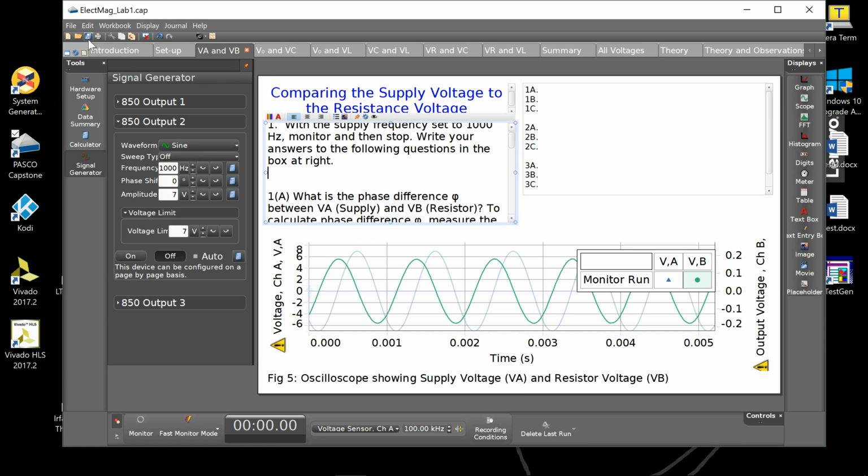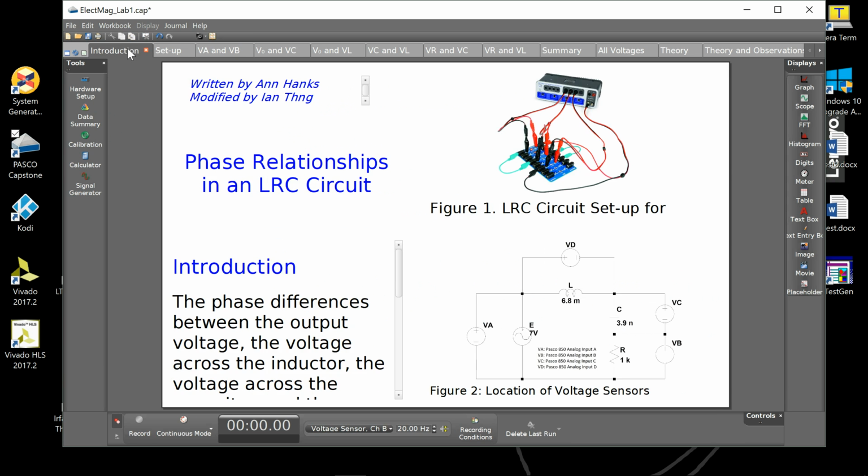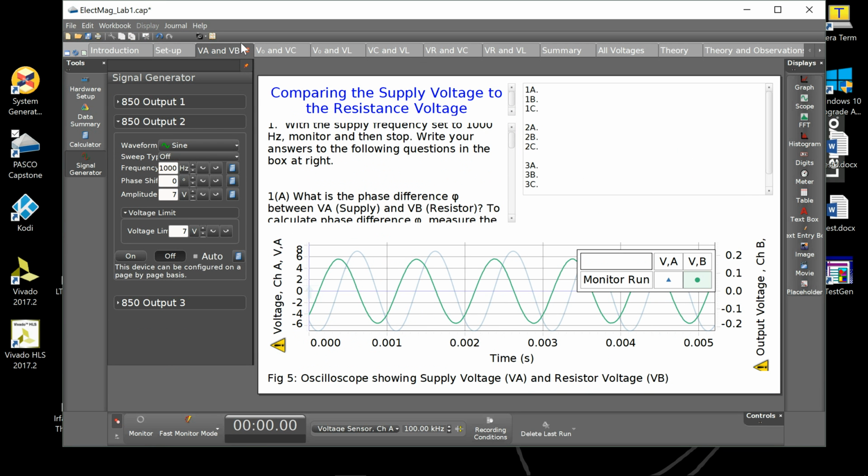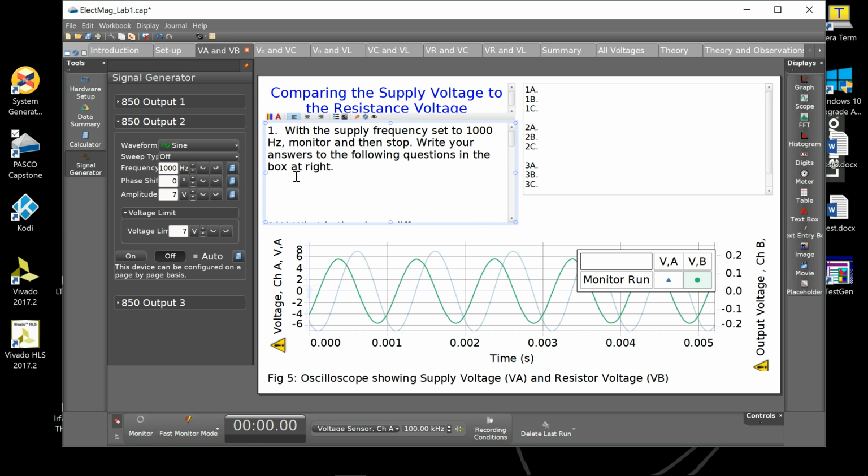Okay, so let's see what's happening here. I'm opening up my own file halfway through doing it, and I'm having a lot of problems with this file. I'm on this VA and VB page, and what I want to do is add some blank lines, which I've just done, and put an equation here. I'll do the same on this text box as well. Add some blank lines and just insert any equation inside there.